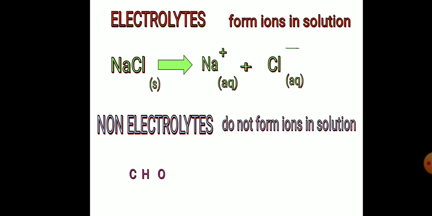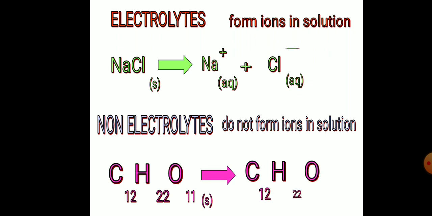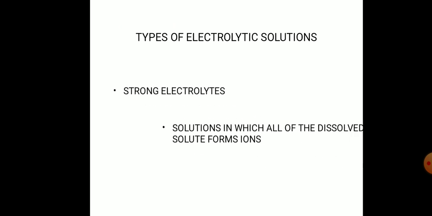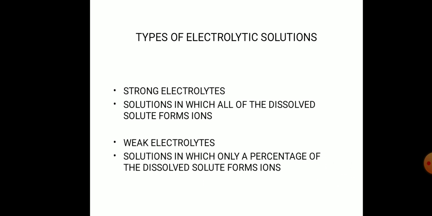Non-electrolytes, for example, do not form ions in solution. For example, C12H22O11 solid gives C12H22O11 in aqueous solution. Types of electrolytic solution: first is the strong electrolyte, a solution in which all of the dissolved solute forms ions, and second is the weak electrolyte solution, in which only a part of the dissolved solute forms ions.